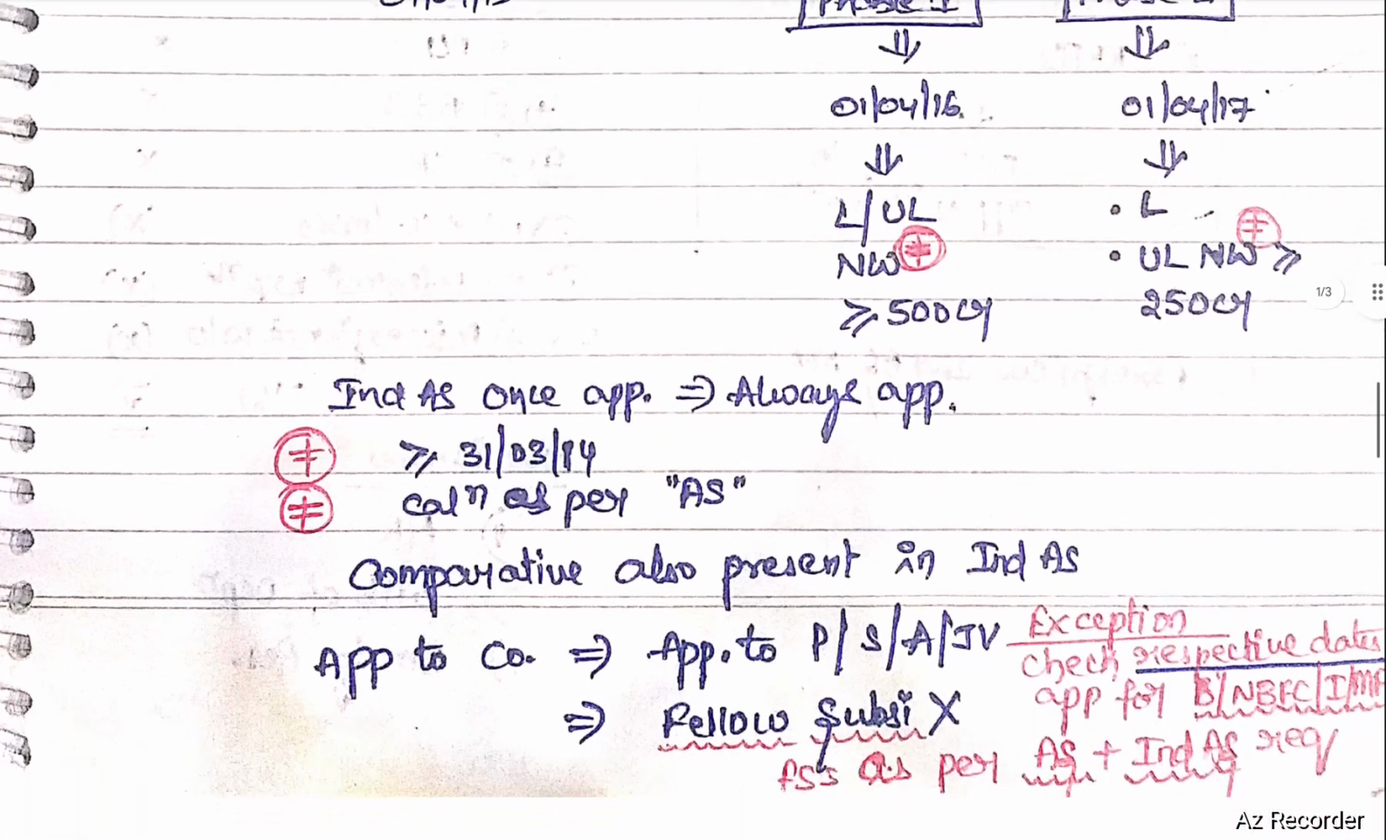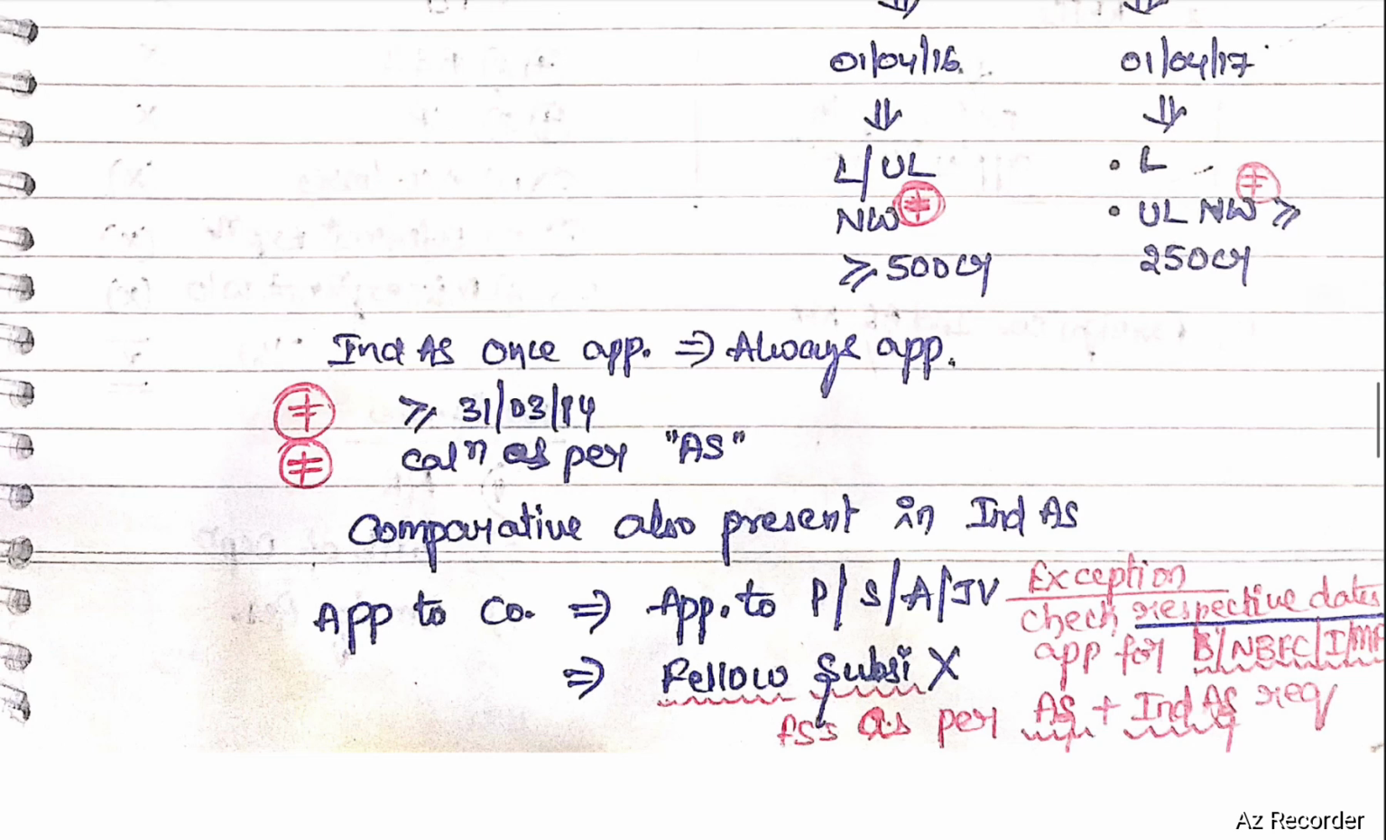If Ind AS is applicable to a company, then it is applicable to its parent, subsidiary, associate, joint venture. Exception is for banks, NBFCs, investment companies or mutual fund companies. We need to check respective dates. That means in case of banks, NBFCs, investments and mutual funds, if it is applicable to one company, it will not be applicable to parent, subsidiary, associate, joint venture. We need to check respective dates for individual bank, NBFC, investment, mutual funds.